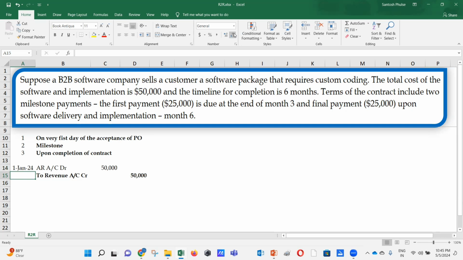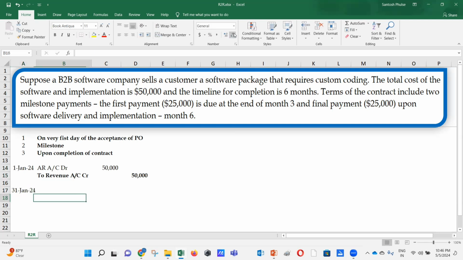That's going to be the liability on you to deliver the services to your customer, build the software for your customer. So on 31st Jan, you are going to take one more entry in the books: your revenue account is going to be debit, deferred revenue account is credit.